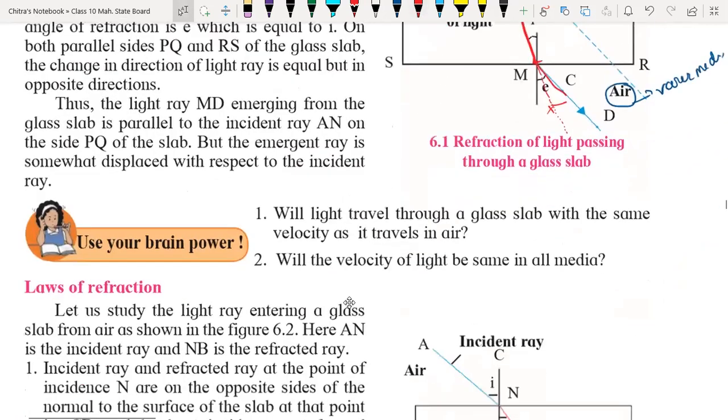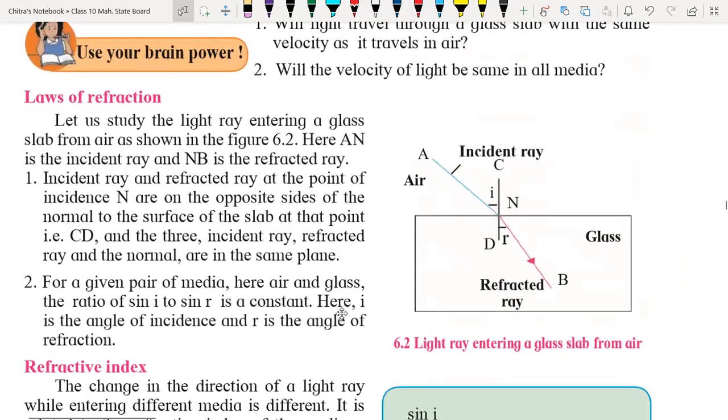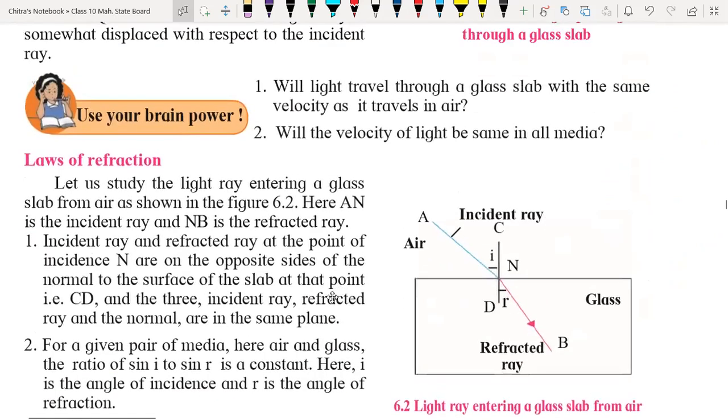Yes, sir. Okay. Now we will understand the laws of refraction of light. Here we have the use your brain power part. Who is going to answer that? First question: will light travel through the glass slab with the same velocity as it travels in air? No, sir. Because when density of the transparent medium changes, velocity will also change.